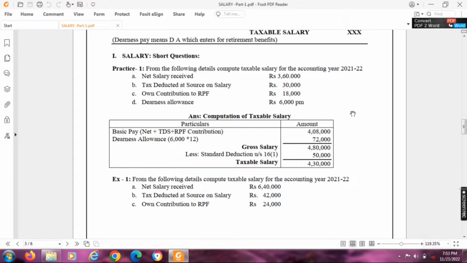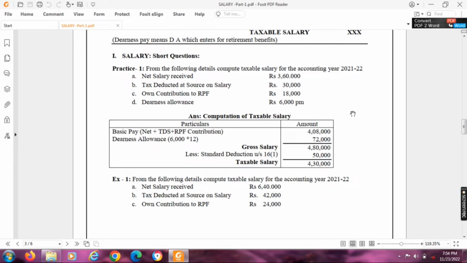Let me see. Here, net salary means it is a take-home salary. For income tax, under income tax salary computations, we have to consider the gross salary. Gross salary means the take-home salary plus all the deductions from his salary. So here, basic pay means net salary plus tax deducted at source on salary plus own contribution to RPF. By adding these three, 3,60,000 plus 30,000 plus 18,000, totally 4,08,000 will be the basic pay. Under DA allowance, 6,000 per month into 12, 72,000. So the total gross salary will be 4,80,000.